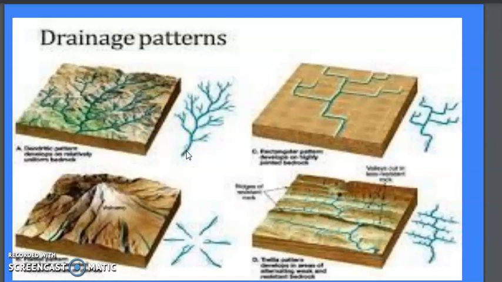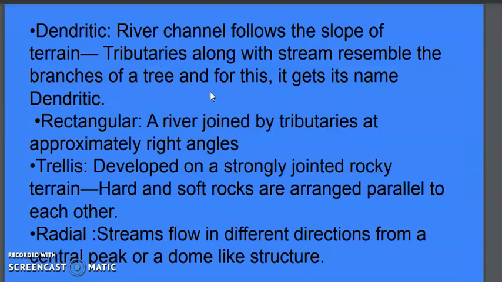The dendritic drainage pattern develops where the river channel flows along the slope of the terrain. The stream with its tributaries looks like the branches of a tree. That's why it is called dendritic drainage pattern. Now the second kind of drainage pattern we have is called rectangular drainage pattern. Rectangular drainage pattern means that over here the river is joined by its tributaries approximately at right angles.